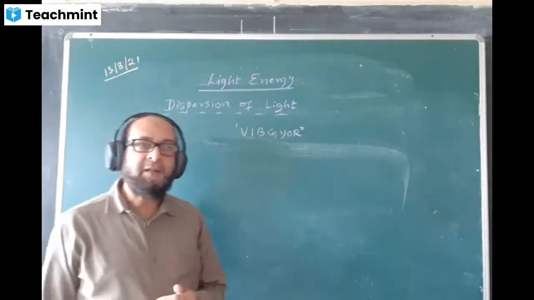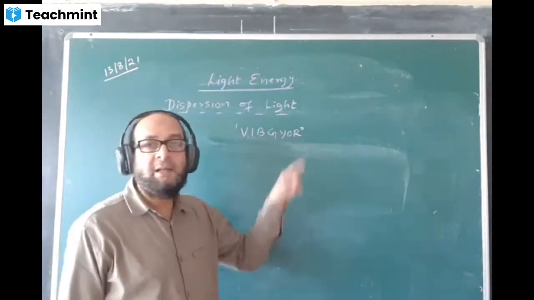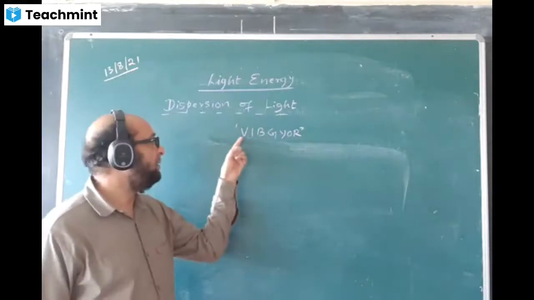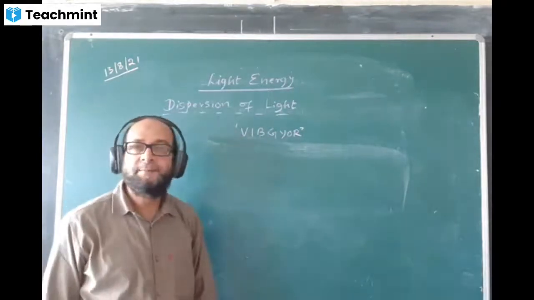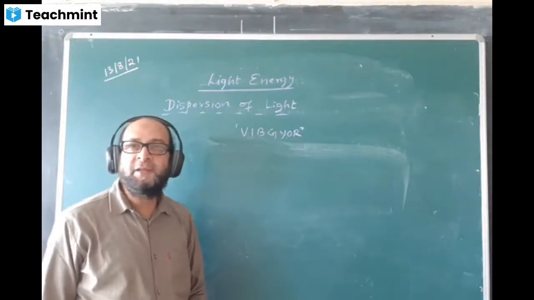There we find that red light of Vibgyor travels the fastest, and violet travels the slowest.